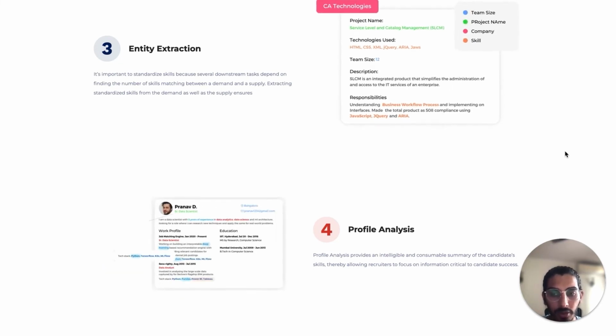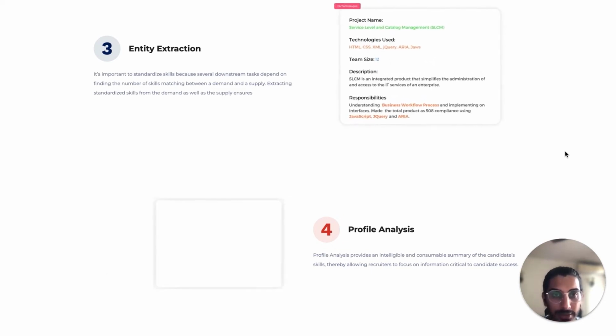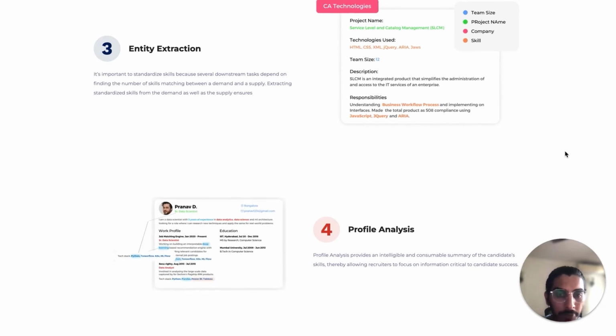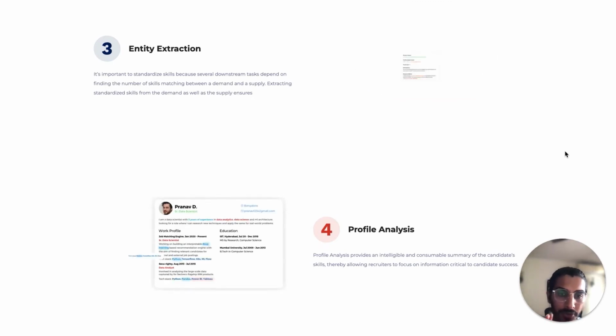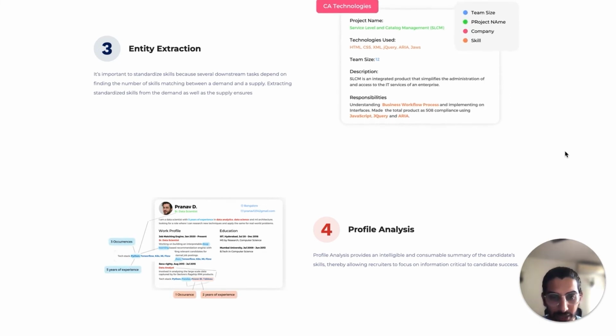It looks at the context of how that skill is connected to those titles or similar titles. What is the amount of time you have spent? What kind of domain are you working in as part of the project? What kind of responsibility or task are you doing with those skills? What other projects have you utilized the same skill sets in, how is that skill connected to other skills, and when did you last utilize that skill? It looks at all these different patterns based on the extracted information to categorize them into primary and secondary. That's how we understand the resume better.